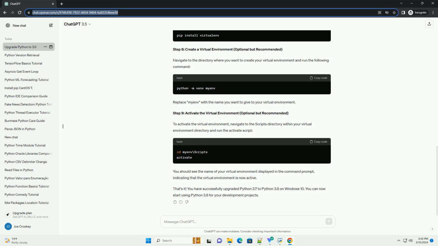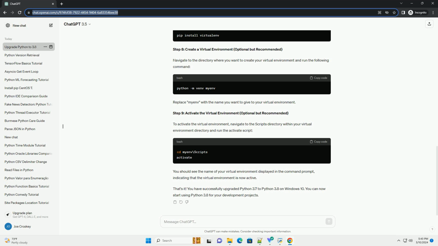Check installed packages, optional. If you had any Python packages installed using pip, you might want to check if they are compatible with Python 3.8. You can list all installed packages by typing. Make sure to verify compatibility and reinstall any packages if necessary.